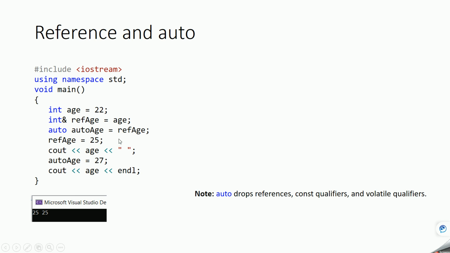You might think auto age is pointing to a reference variable, so auto age should also be a reference variable. But when you determine a type using a reference variable, the reference type gets dropped, so it will not be determined as a reference. Instead of determining it as an int reference, it will determine just int. The reference is getting dropped, so that's why the output is 25. Okay, next we'll see another example.